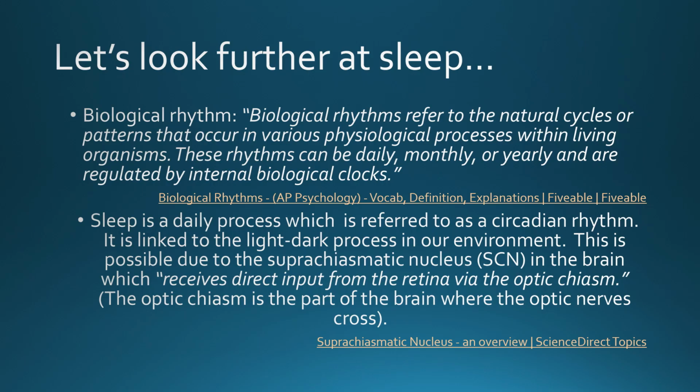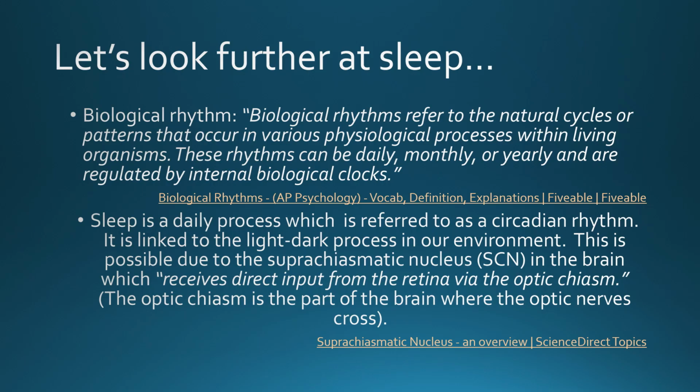So let's look a little further at sleep. Biological rhythms refer to the natural cycles or patterns that occur in various physiological processes within living organisms. Those rhythms could be daily, monthly, or yearly and are regulated by an internal biological clock. As you probably guessed, sleep is a daily process, and that is referred to as the circadian rhythm. It's linked to the light-dark process in our environment. In other words, obviously we sleep when it's dark and we're usually awake when it's light.